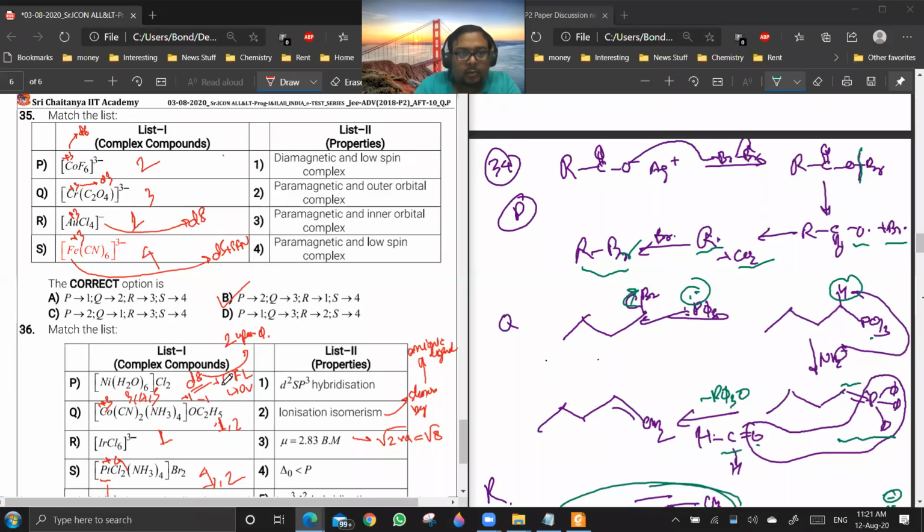AuCl4⁻, Au will be +3. Copper, Ag and Au all belong to the same group. If Cu2+ is 3d9, then Au3+ will be a d8 configuration, and it will be dsp2.